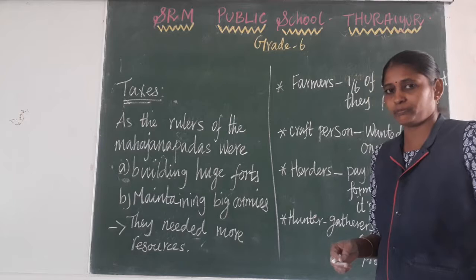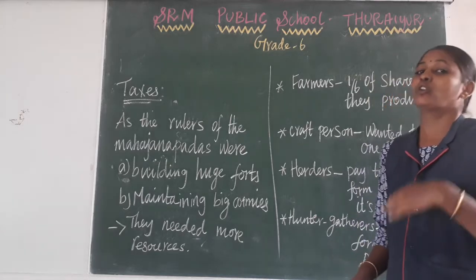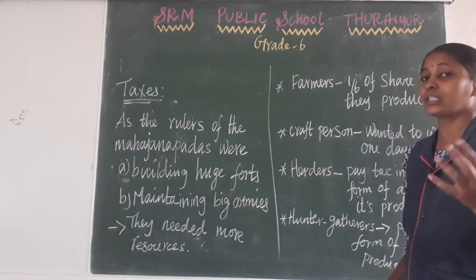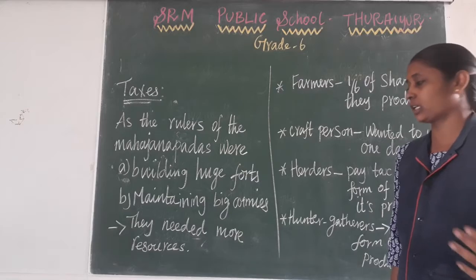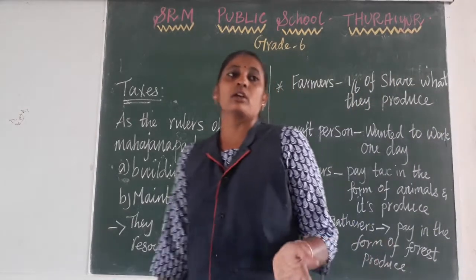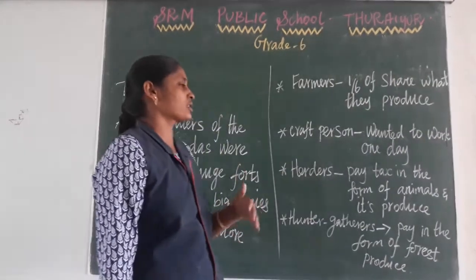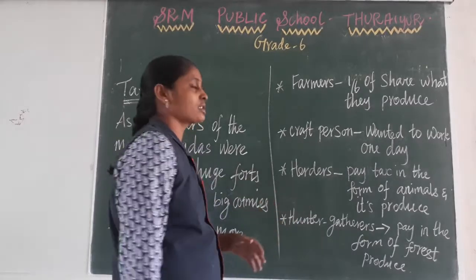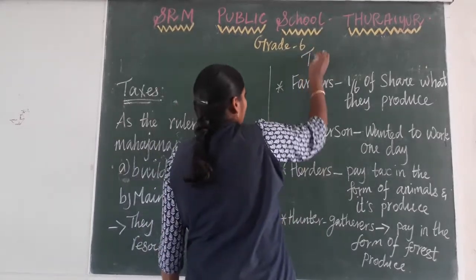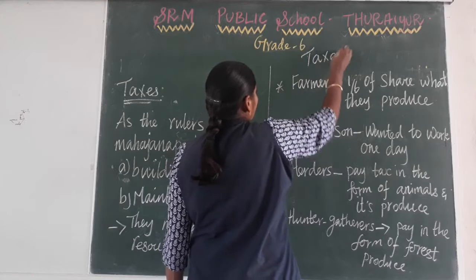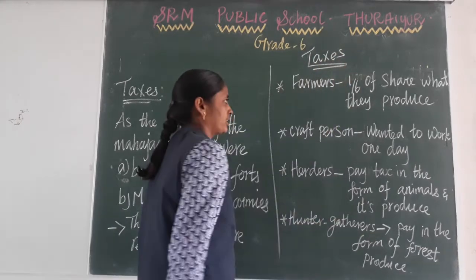For constructing those buildings and maintaining that army, they needed more resources. For those resources, they got them in the form of taxes.